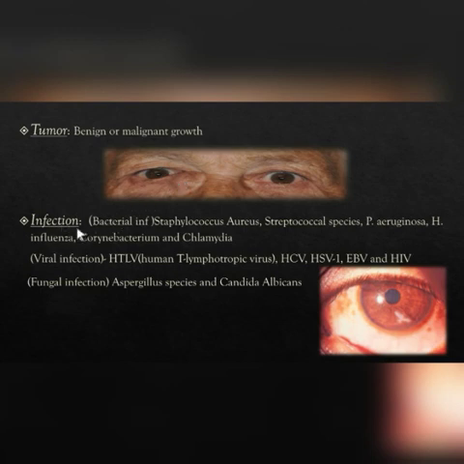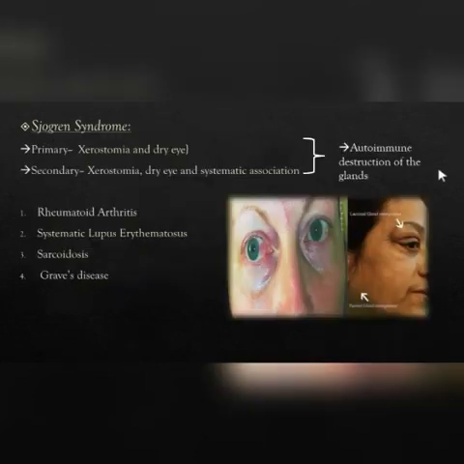Any infection, that could be bacterial, viral or fungal, can cause dry eye. Sjogren syndrome is an autoimmune destruction of salivary glands and lacrimal glands in the primary condition, but if it's a secondary condition, it can have association with many other systems, for example other autoimmune diseases like rheumatoid arthritis, systemic lupus erythematosus and Graves' disease.